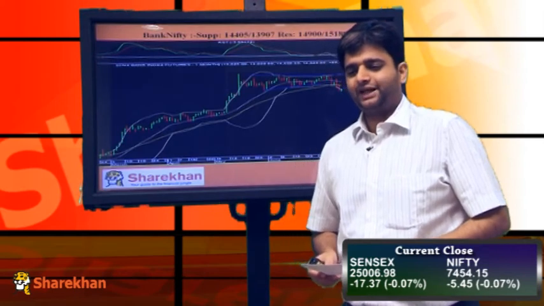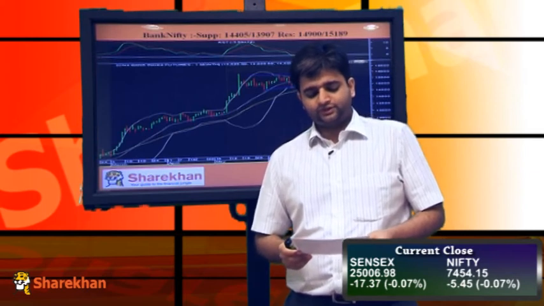Today we saw some of the banking sector stocks like Oriental Bank of Commerce, State Bank of India, and other small PSU banks gaining in trade today. On the flip side, banks like ICICI Bank closed in the negative today. So there was a mixed bag in banking stocks as well.